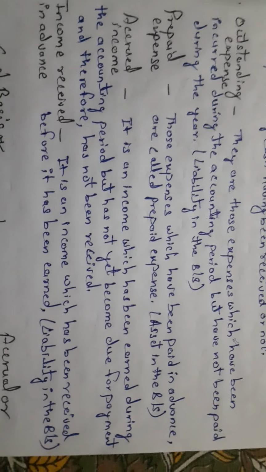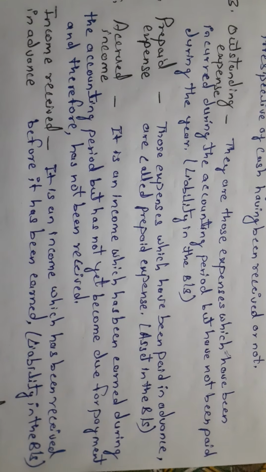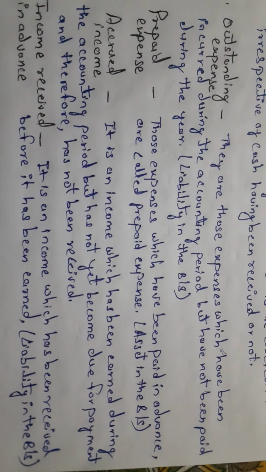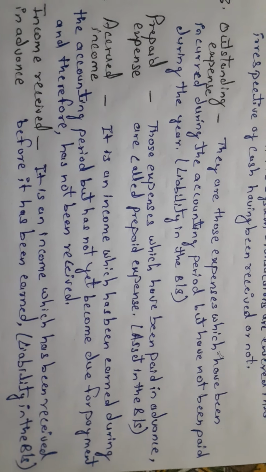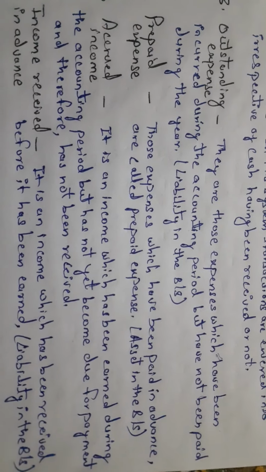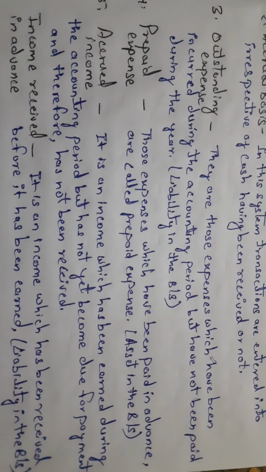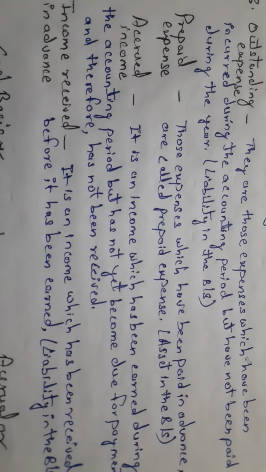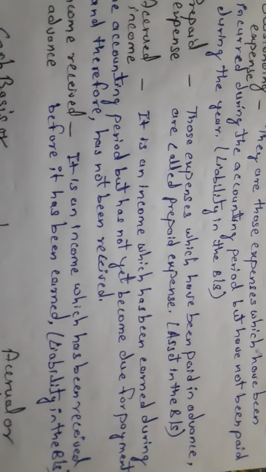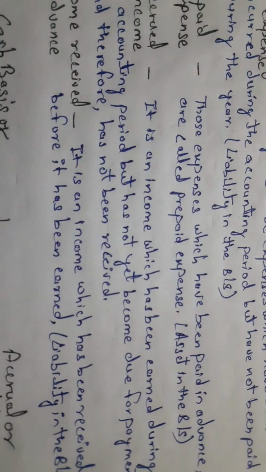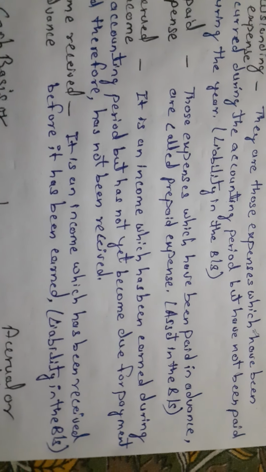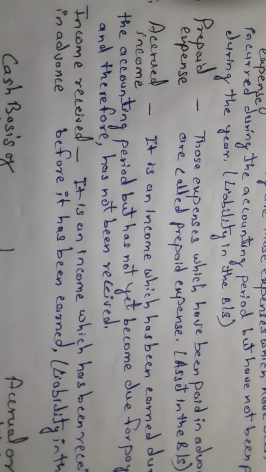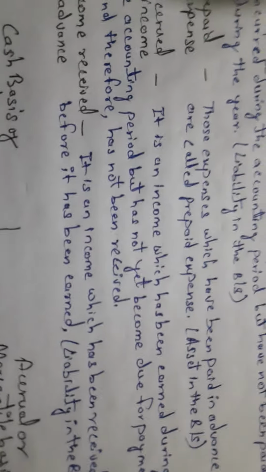Accrued income. It is an income which has been earned during the accounting period but has not yet become due for payment and therefore has not been received. It's very simple. It is such an income which you have already earned but the income has yet to be received. That means you have given your services but you are yet to get the fees against your services. Income received in advance. It is an income which has been received before it has been earned. That means you have taken the advance fees and you are yet to give your services, just the opposite of accrued income. Income received in advance is a liability. That is why it is shown on the liability side.